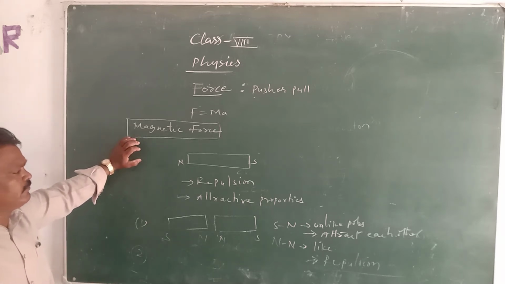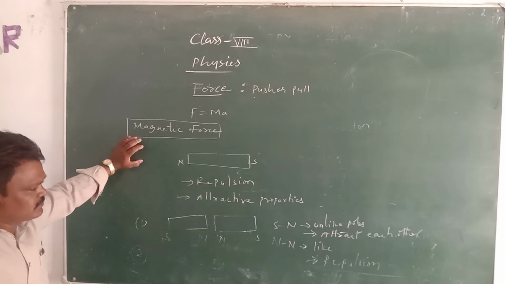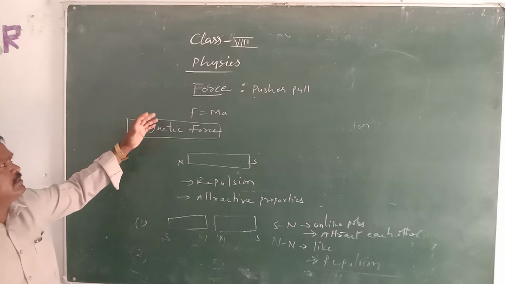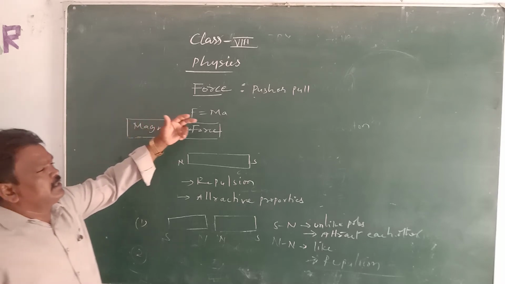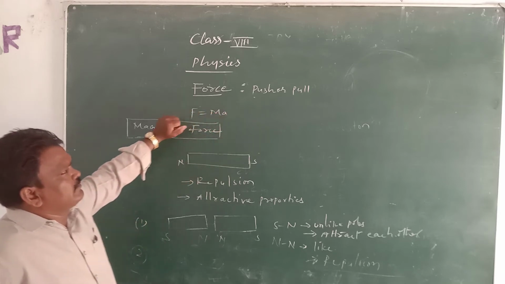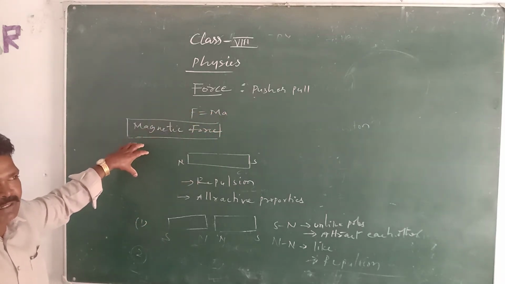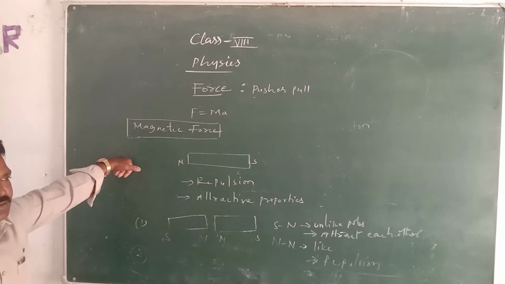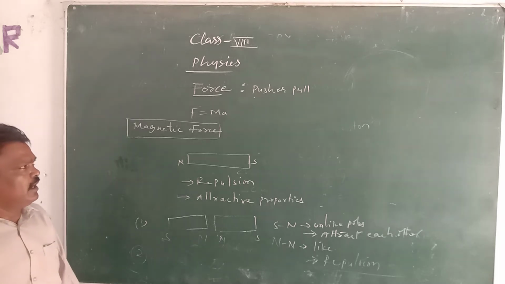The force we use in our daily life is, as I said already, push or pull. This is useful in our daily activities, our metabolic activities, for example to run, to walk, to do our work and other things.